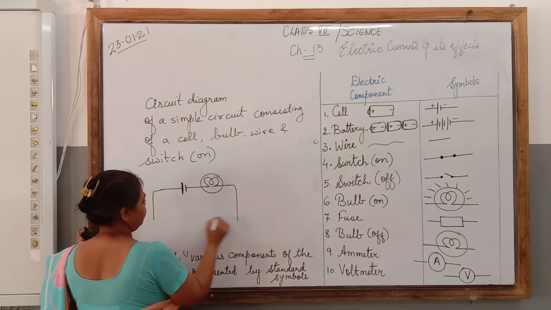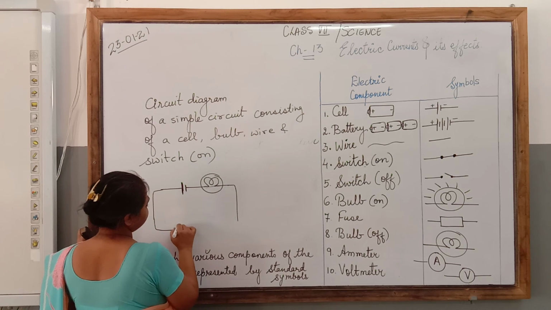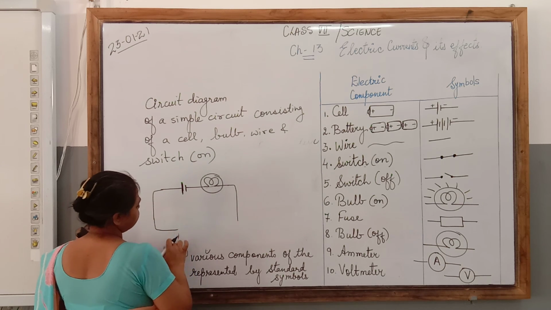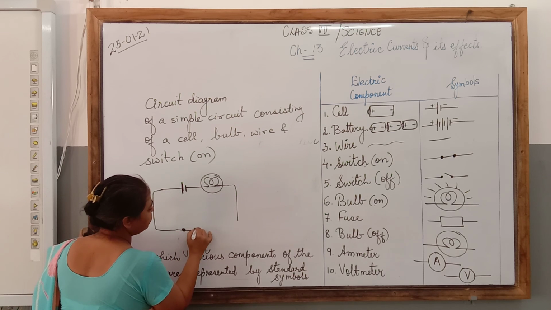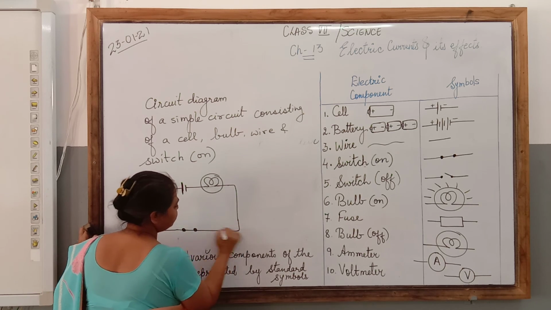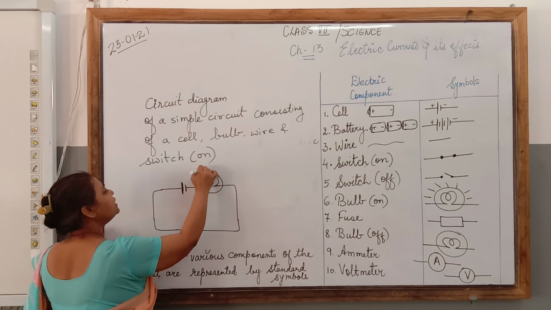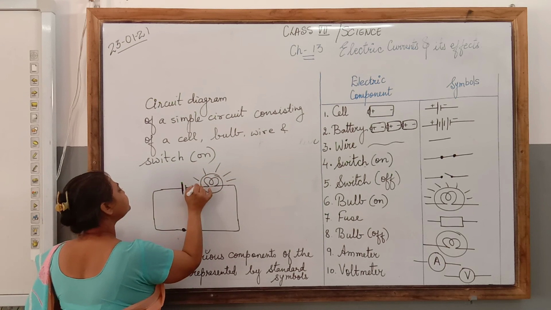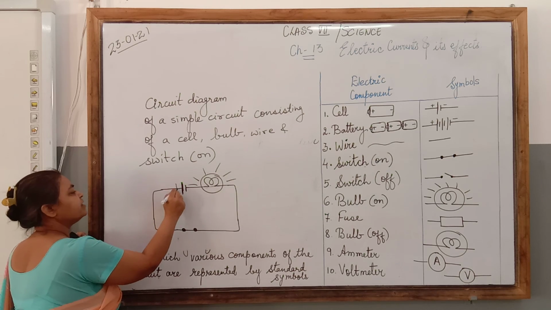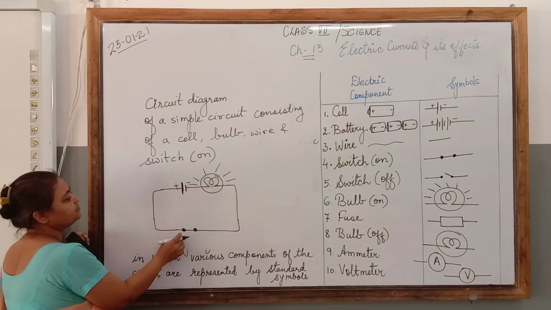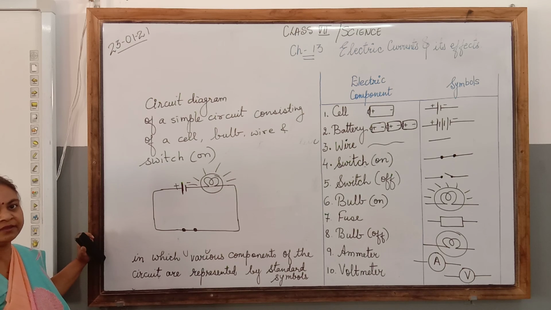Then a switch. Switch is on, so the terminals are connected. If the switch is on, the bulb should be glowing. So this is the simple circuit consisting of a cell, bulb, switch and wire.